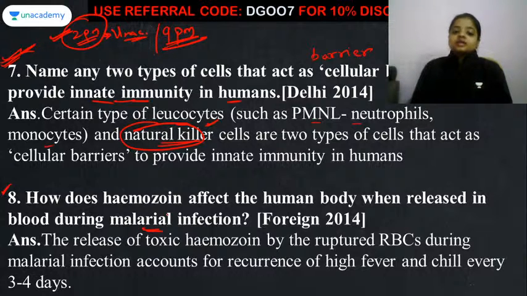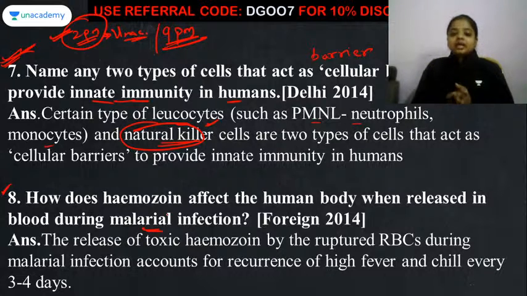So what do they do in the RBC? They are going to continuously divide themselves, and if inside one RBC they continuously divide, one time will come when the RBC is going to get ruptured.